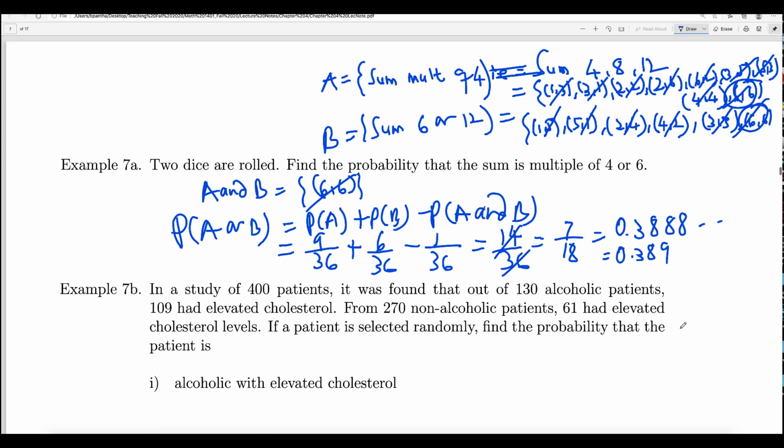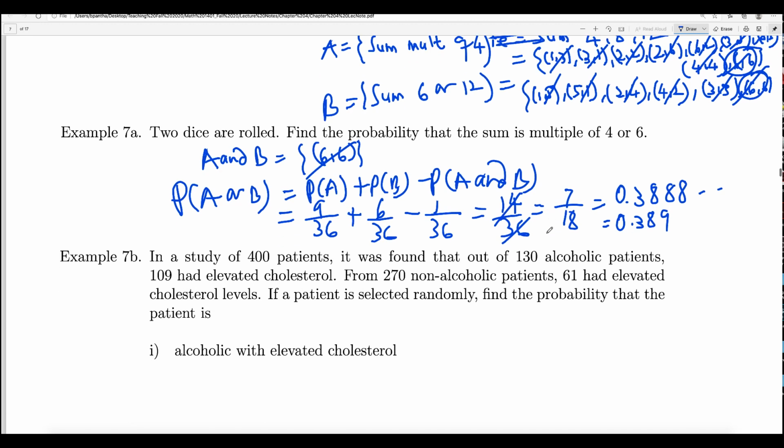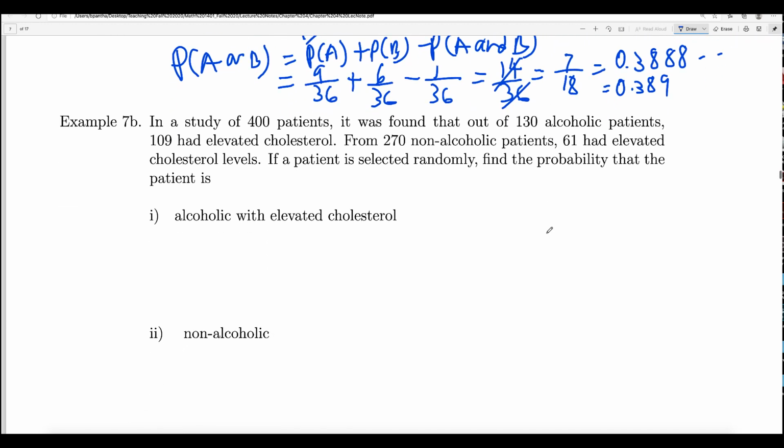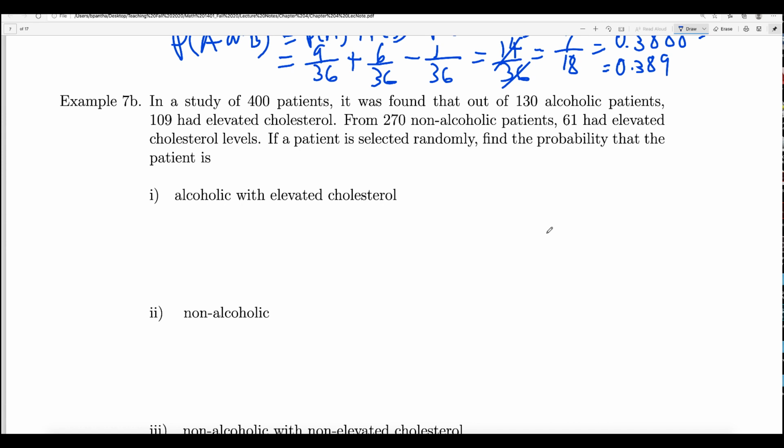So if the events A and B do not have anything in common, then the formula for A or B is P(A) plus P(B). But if they have something in common, you need to do P(A) plus P(B) minus the probability of the common part. Okay, let us do example number 7b. In a study of 400 patients, it was found that out of 130 alcoholic patients, 109 had elevated cholesterol.